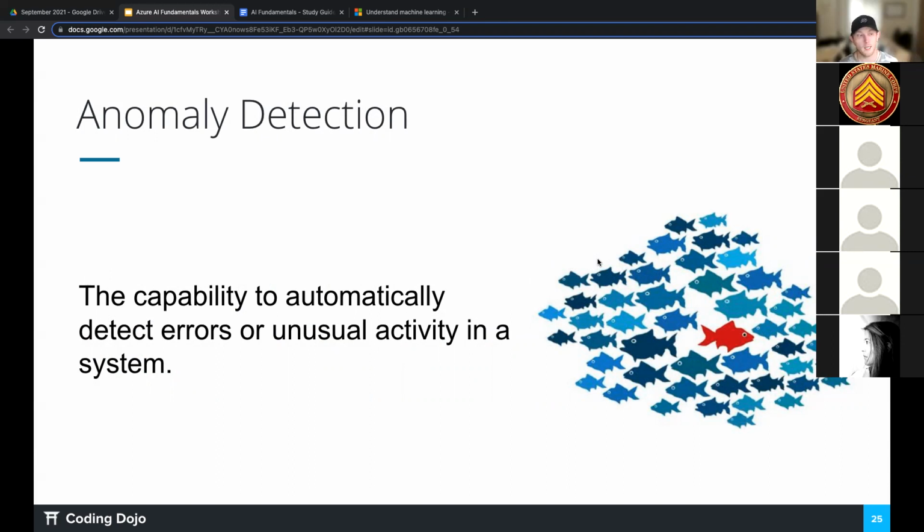A great example of anomaly detection is, let's say, a credit card, right? If you are in Colorado, let's say, or in Seattle, and you use your credit card, and then 2 hours later, your credit card number is used in Germany, there's not somebody at the credit card company just sitting and waiting, reading every single thing and then doing the math on, can you get to Germany in 2 hours from Seattle, whatever, right?